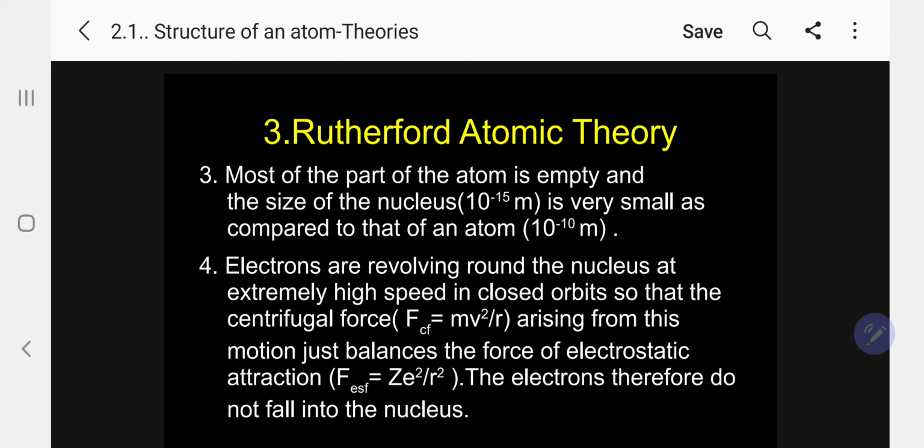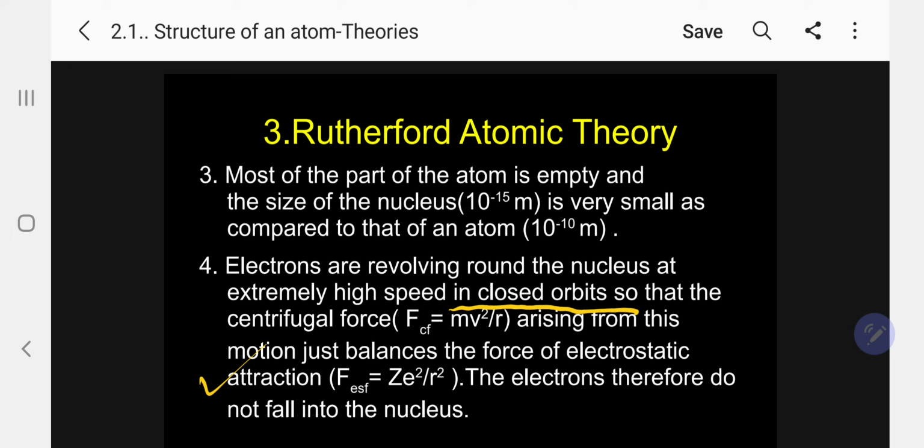Postulate. Okay, next. Electrons are revolving around the nucleus at extremely high speed in closed orbits. Please follow. In closed orbits, so that the centrifugal force due to the motion, that is F equal to mv squared by r, arising from this motion, just balances the force of electrostatic attraction.